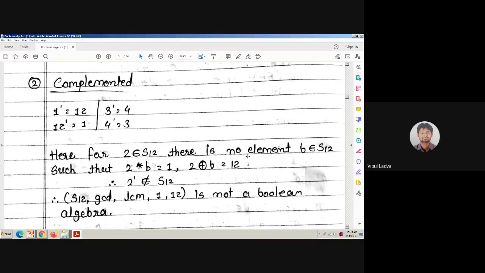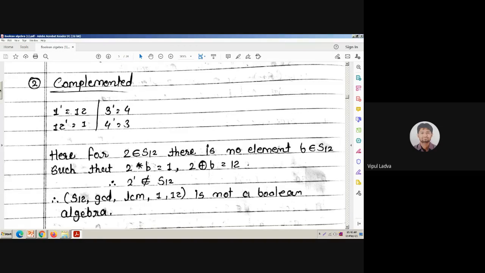Observe this particular lattice. It is not going to act as a complemented lattice, because 2 is a member of S12, one of the members of our S12 set, but there is no element B belonging to S12 such that 2 star B equals 1 and 2 ring sum B is 12. As I said, it must be a complemented lattice.